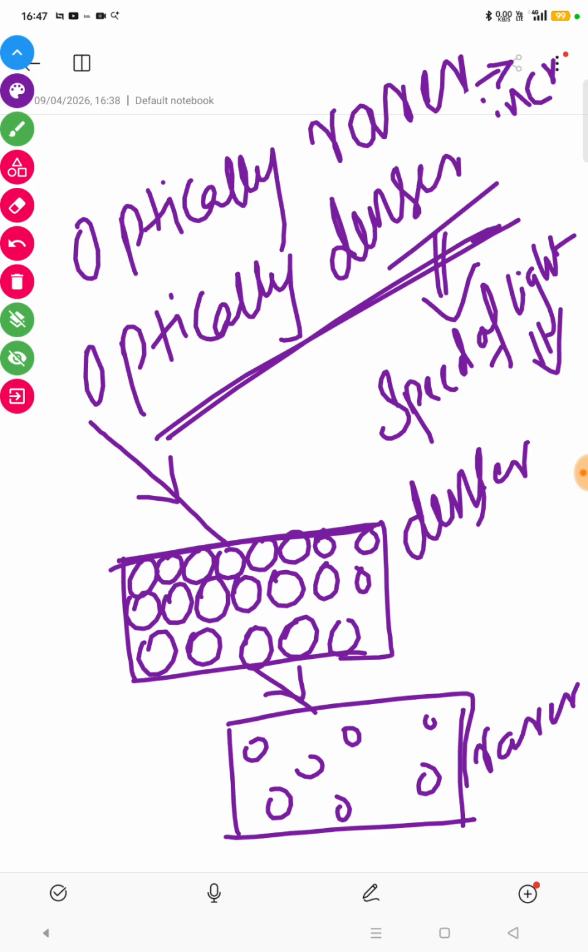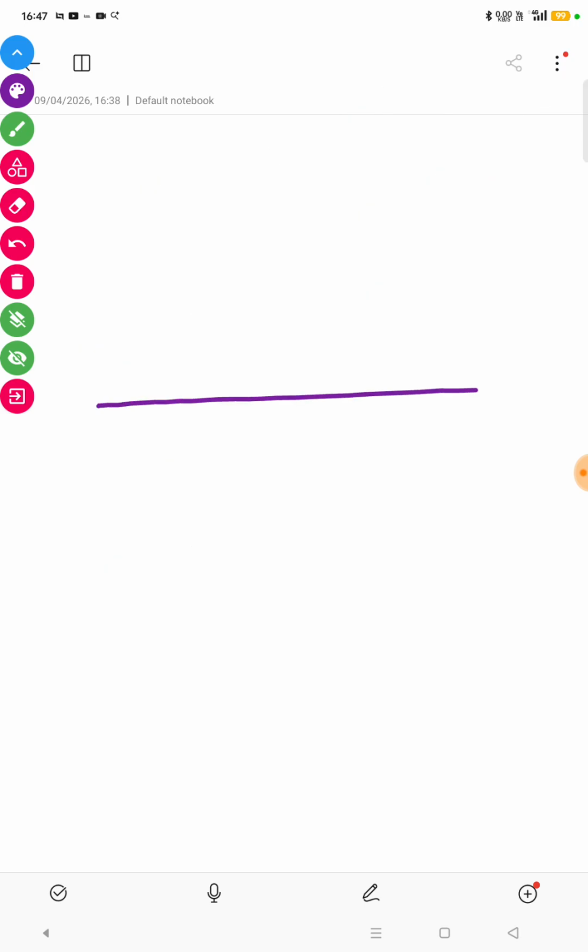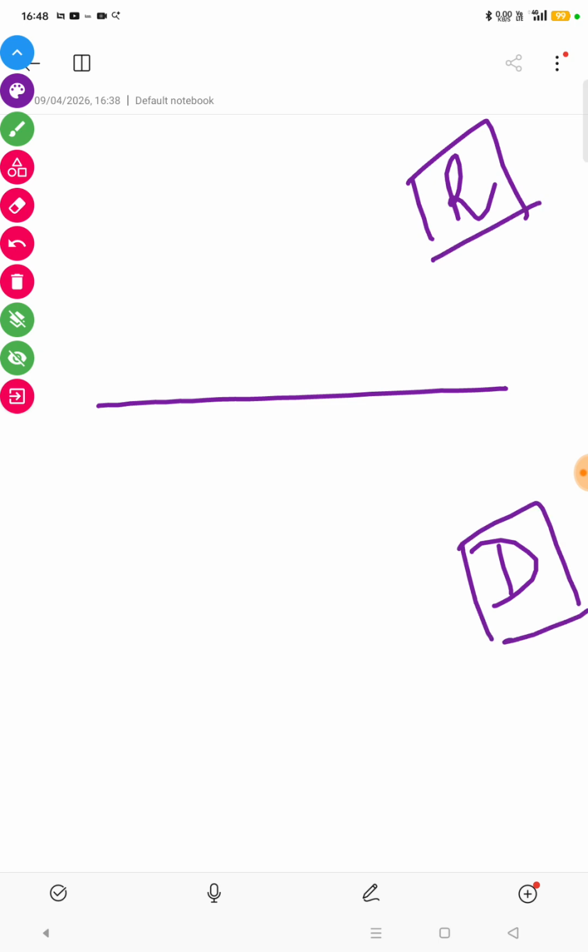Okay, now I have to draw the diagram once again. Suppose this is the interface. I am taking an optically rarer medium here and an optically denser medium here. The incident light is coming from the optically rarer medium and strikes this refracting surface. We have to draw the normal over here.